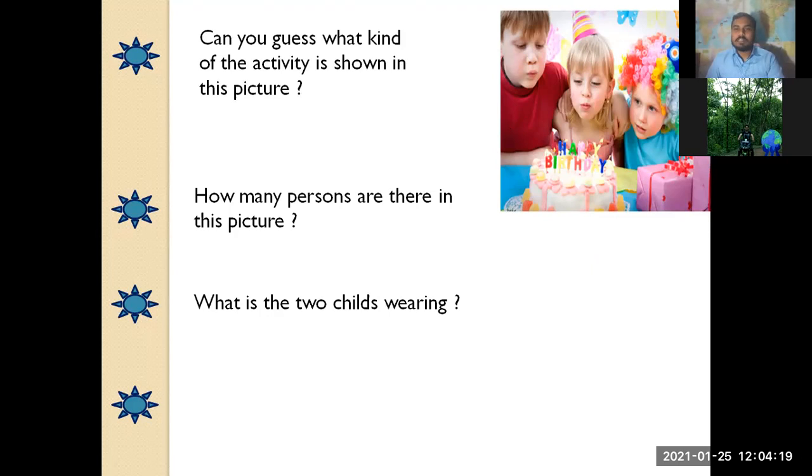What are the 2 children wearing on their head? Sir, बर्थडे वाली कैप. Very good. Among these 3 children, 2 of them are wearing the birthday cap. Very good.